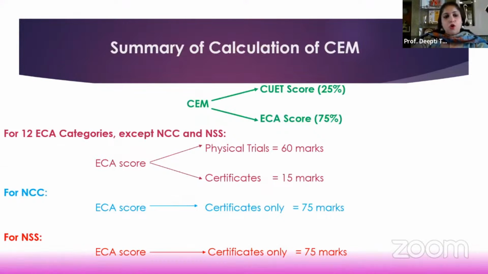Then for the computation of your ECS score, physical trials will be 60 marks and certificates will be 15 marks for 12 categories. Then for NCC, all certificates computation will account for your 75 marks. And for NSS, again, your entire 75 marks will be based on the certificate. Then as I had explained earlier, the CUET score will count for your 25% weightage in CEM and ECS score will count for your 75% weightage in CEM.